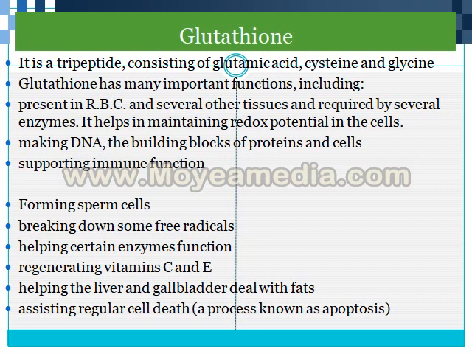It helps in forming sperm cells. It helps in certain enzyme functions. It regenerates vitamin C and E and helps the liver and gallbladder deal with fats. It also assists the regular cell death occurring in our body, since mature cells become waste products.